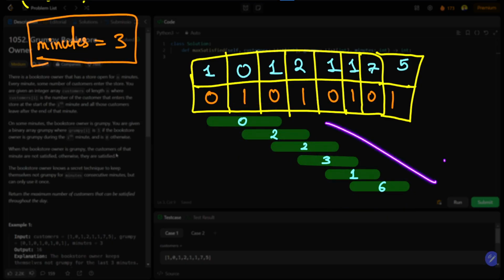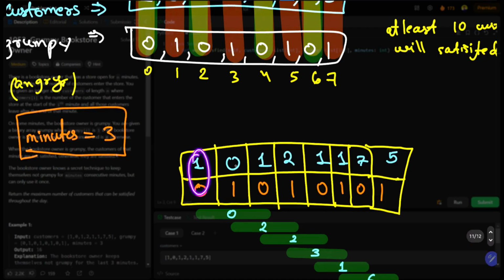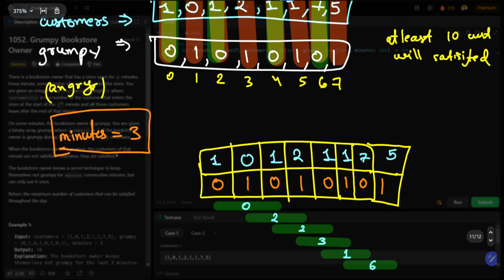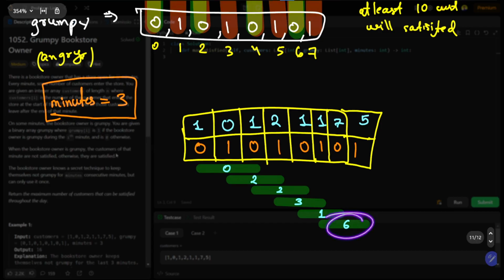So from all, I got 6 as a maximum. I will be contributing it to the maximum, at least one, like whatever comes with 0 will be counted as the maximum customers which are satisfied, along with the maximum we got from here. So this is what the overall approach is.